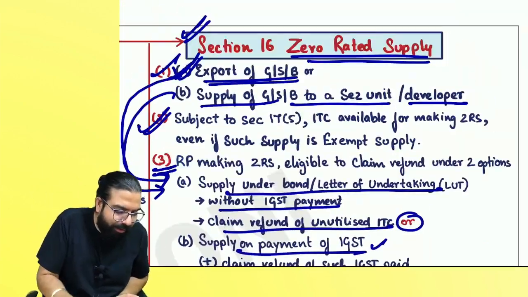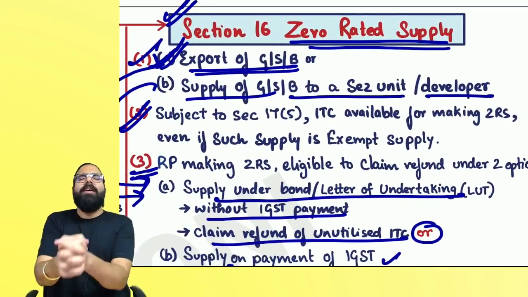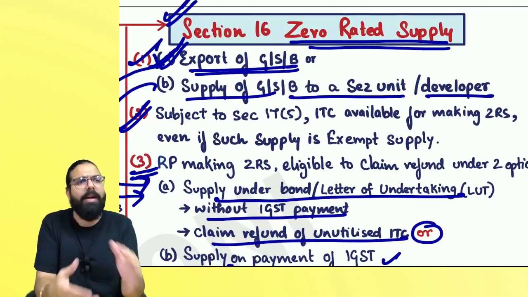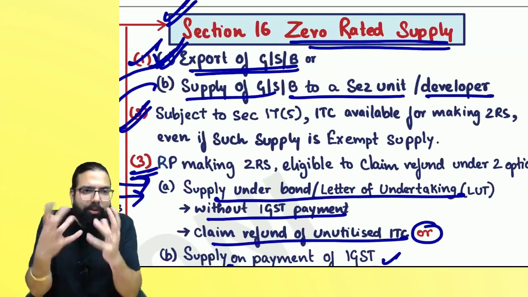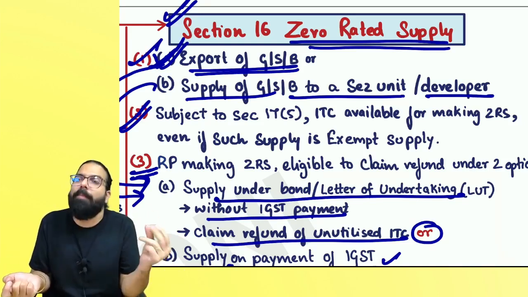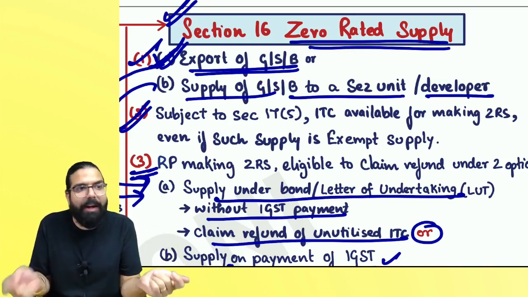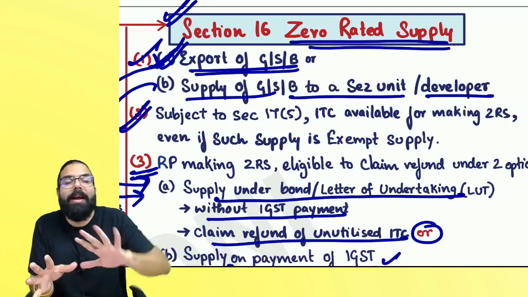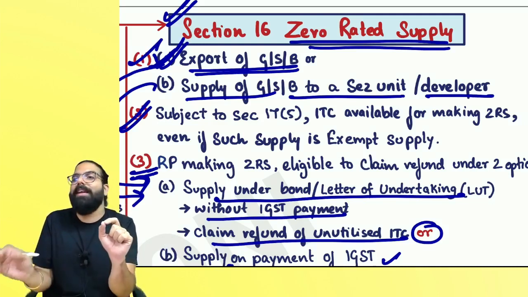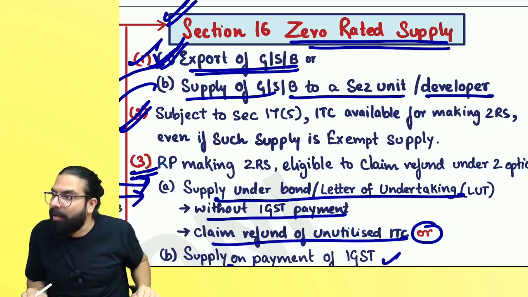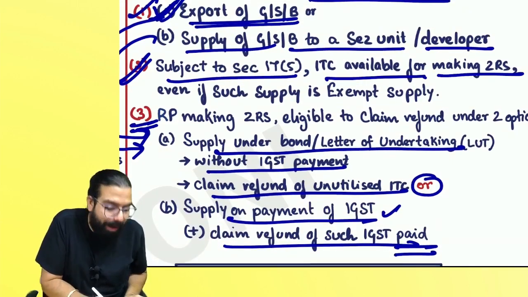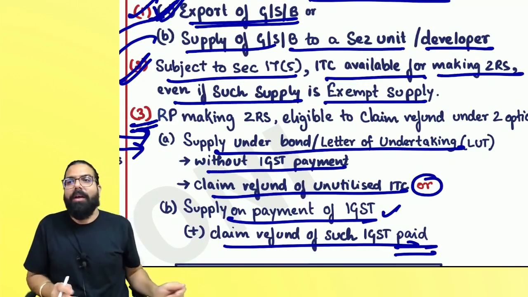Now the next one over here is section 16(2), which says subject to 17(5), meaning if the credit is blocked under section 17(5), then forget it. But sir, if it is not blocked, supposing I bought plastic bangles, and if I sell in India, plastic bangles are exempted. When it is exempted, I don't get ITC. But if the same plastic bangles I go ahead and export, remember one thing: ITC will be given to you, and you can claim a refund of that. Subject to section 17(5), ITC will be available for making zero rated supply, even though that supply is exempt supply.